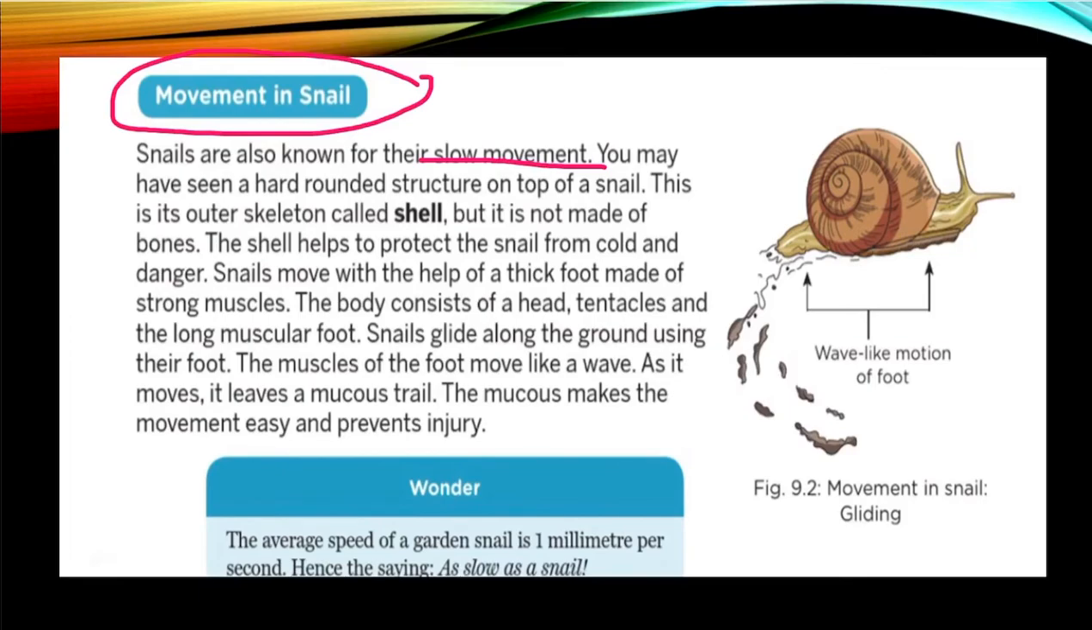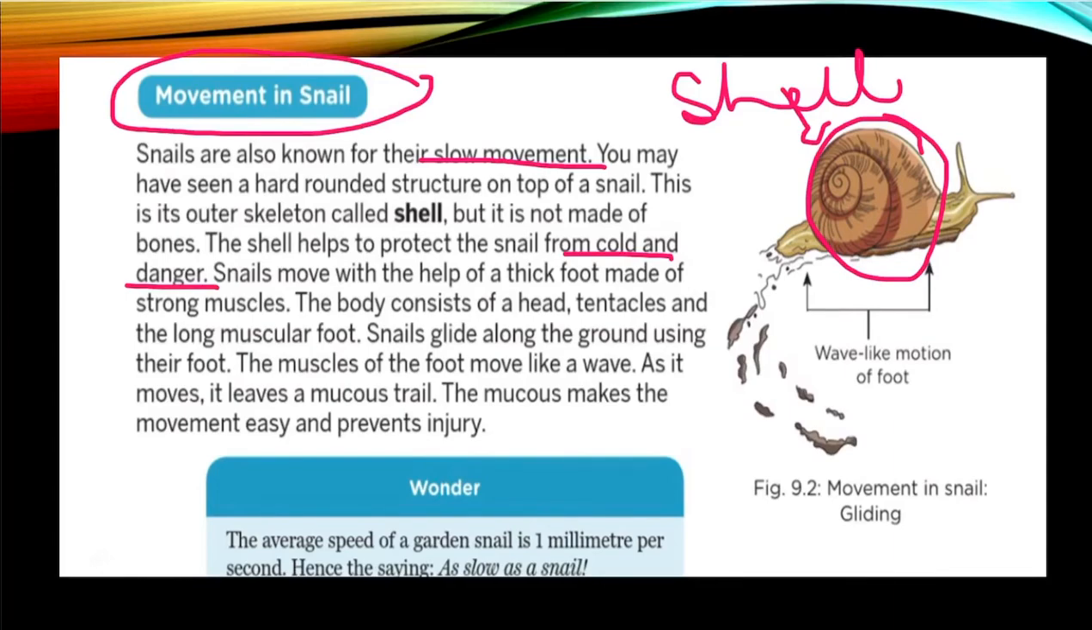That is very slow. Now you can see this hard round structure. This is basically an exoskeleton, or outer skeleton, known as the shell, and you will be surprised to hear that it is not made up of bones, it is made up of calcium carbonate. The shell helps to protect the snail from cold and danger. Whenever danger comes, the head portion moves inside, and similarly from the back side, it moves its foot inside to protect itself from any danger.